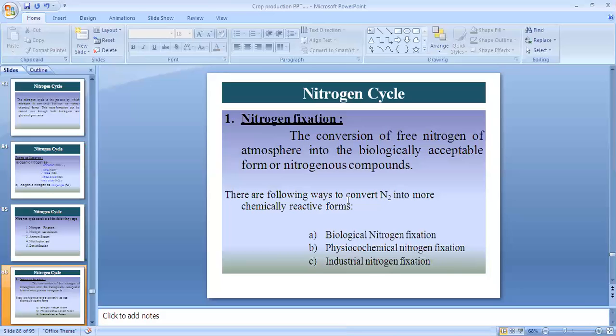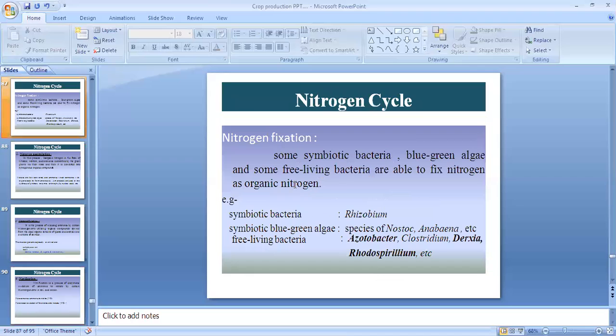There are several ways to convert nitrogen: biological nitrogen fixation, physiochemical nitrogen fixation, and industrial nitrogen fixation. Generally, we have the idea of nitrogen fixation with the help of the Rhizobium bacterium in legume plants. This is Rhizobium fixation.